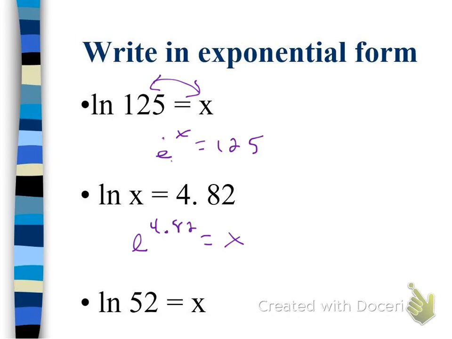All right? Try the third one. Stop the video for a second. Write it if you need to, or maybe you've already written it by the time I've done talking. But anyway, if you rewrite it, it should look like e to the x equals 52. Okay?